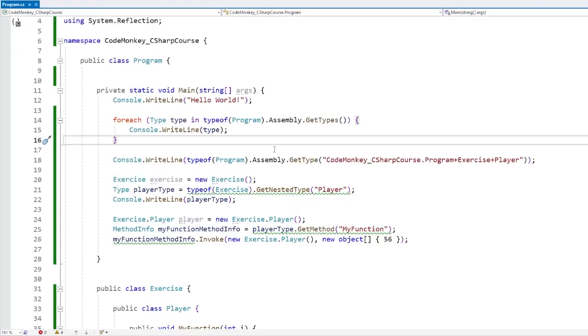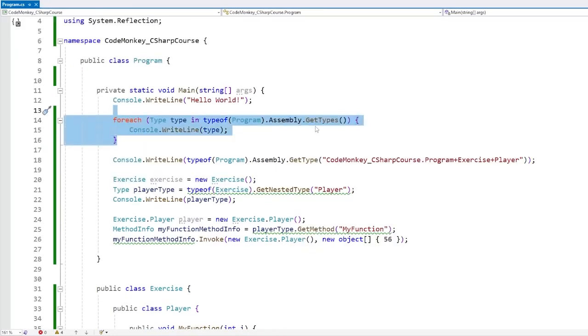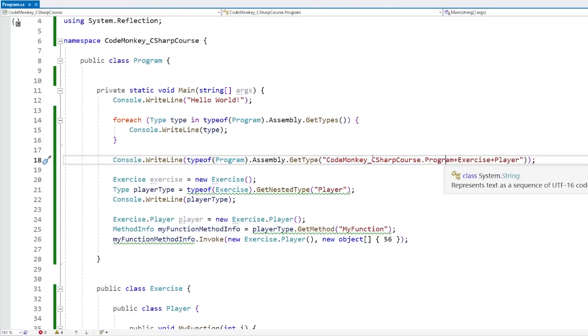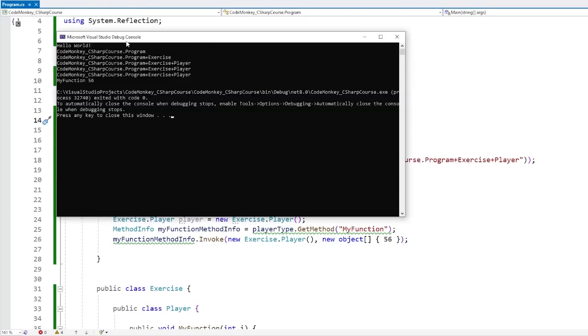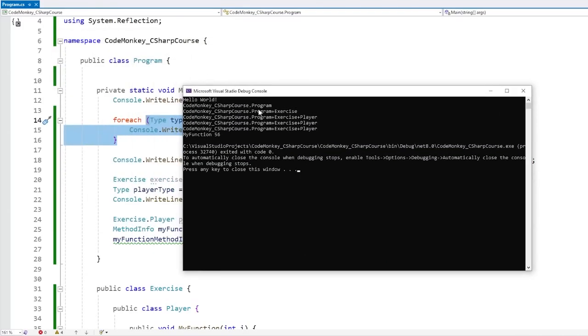Also, if you want to look for any types inside of an assembly, of course, as usual, you can cycle through the types and print them all. But if you're looking for a specific type, then over here on the name, you need to write it exactly as the assembly writes it. So if we print to see what this one up top writes, yep, this one says CodeMonkey C# course, which is the namespace, then the program, so we're inside the program class, and then for example, the exercise class, and then the player class. Again, note the dots and the pluses.